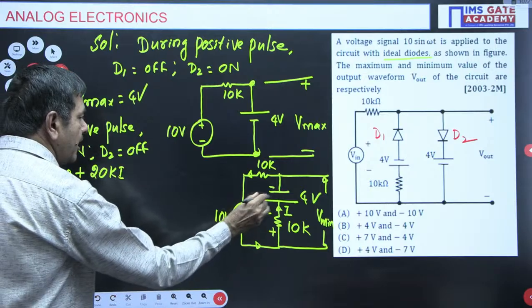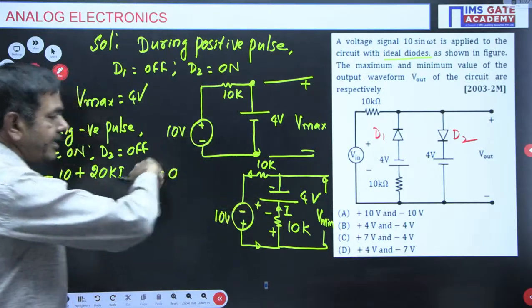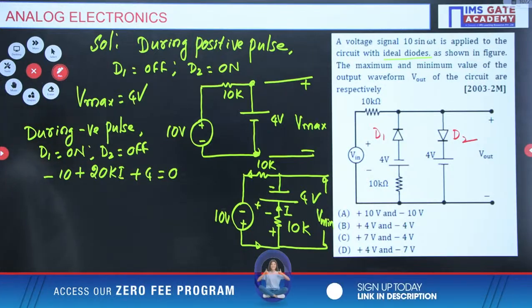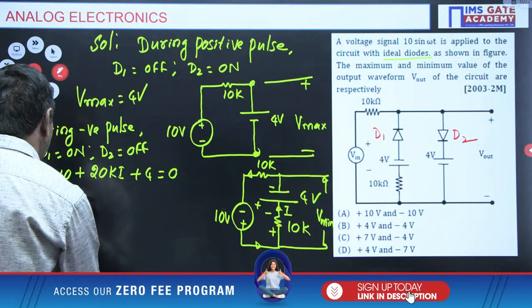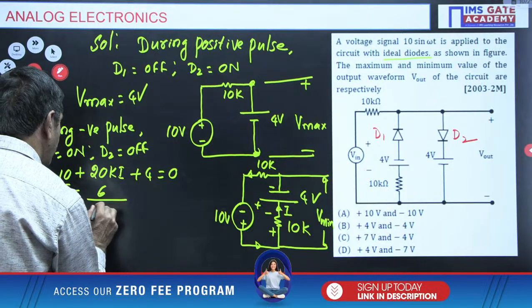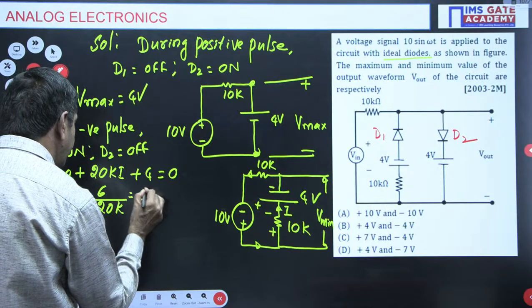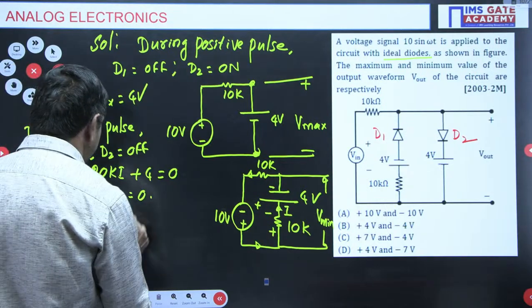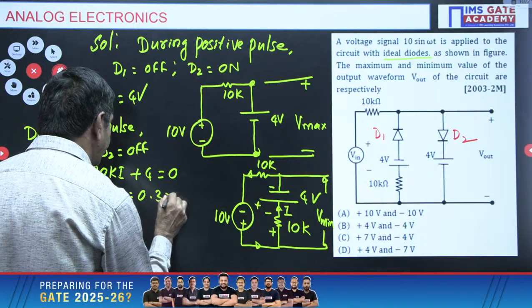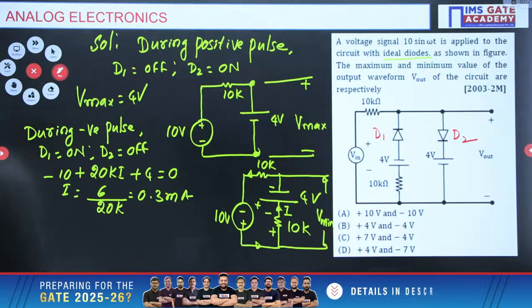When I go this side plus 4, that equal to 0. Just I applied the KVL, Kirchhoff's voltage law. Then I want to find what is I. 10 minus 4, 6 by 20K, I can get 3 by 10, 0.3. 0.3 milliamperes of current is passing. Please note down this, 0.3 milliamperes of current is passing here now.